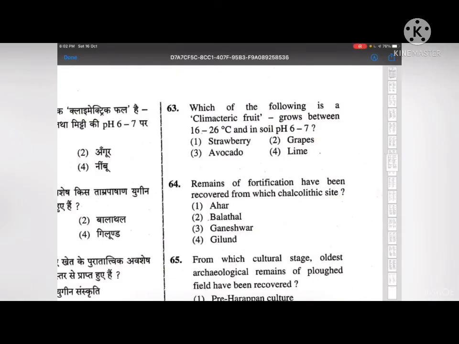Which of the following is a climacteric fruit that grows between 6 to 26 degrees Celsius and in soil of pH 6 to 7? The correct answer to this is the third, that is avocado. It is a climacteric fruit.